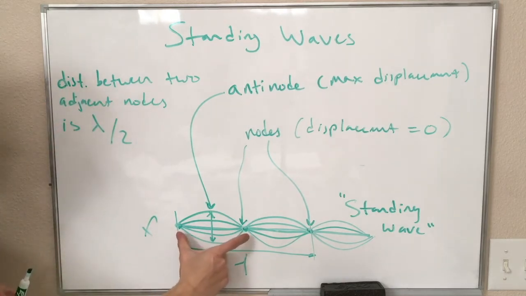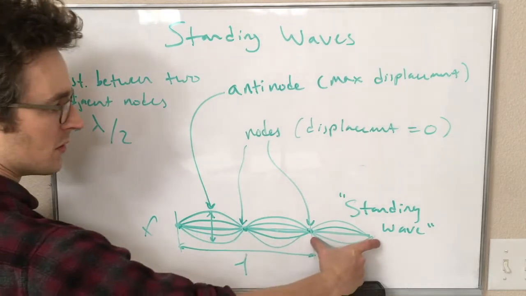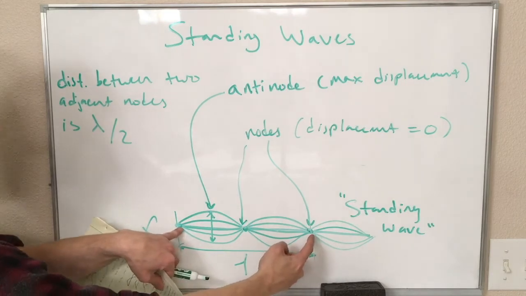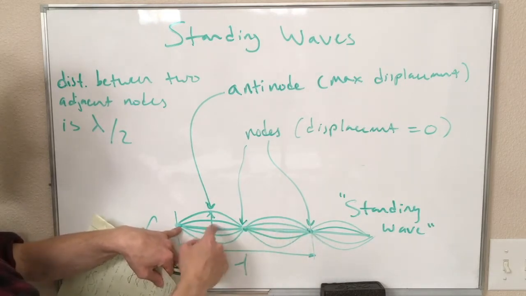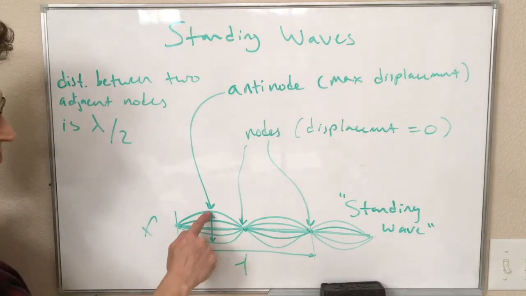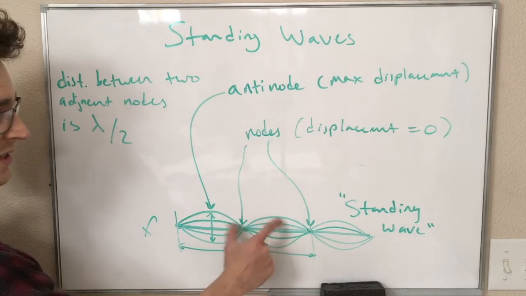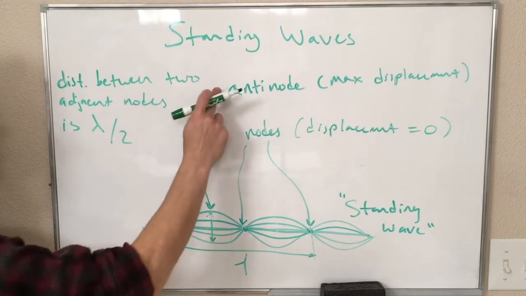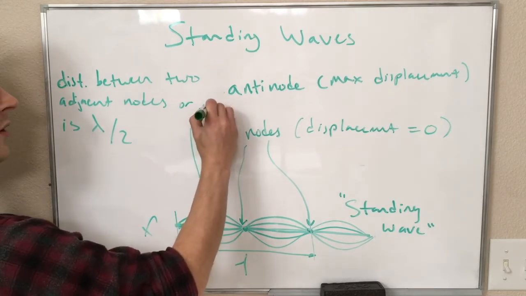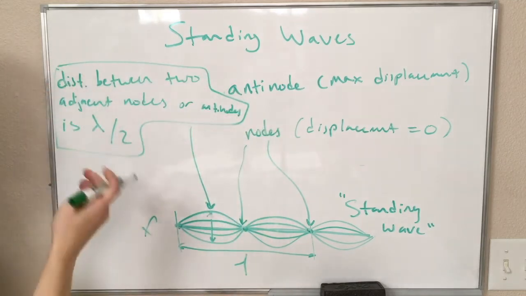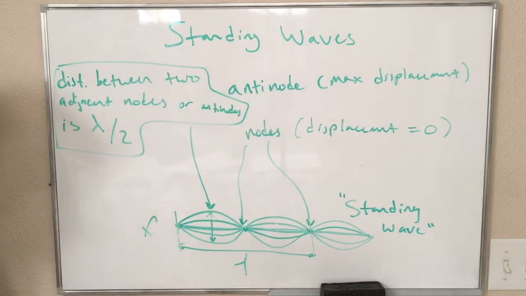The distance between any two adjacent nodes, these two, is half a wavelength, lambda over 2. But not these two, because they're not adjacent, right? There's a whole other node in between. You can also do the same thing with antinodes, right? So the distance between this antinode and an adjacent antinode is also lambda over 2, half a wavelength. So we can write two adjacent nodes or antinodes. This is a very useful rule for solving these standing wave problems.